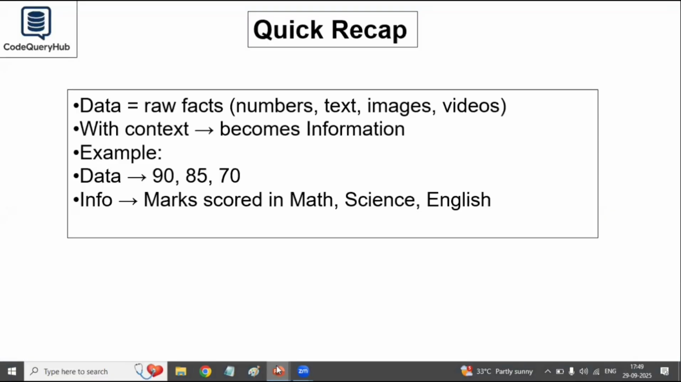Let's start with a quick recap. Data means raw facts. It can be numbers, text, images, or even videos. But when we add context, it becomes useful information. For example, the numbers 90, 85, and 70 by themselves are just data. But when we say they are the marks scored by the student in math, science, and English, that becomes information.